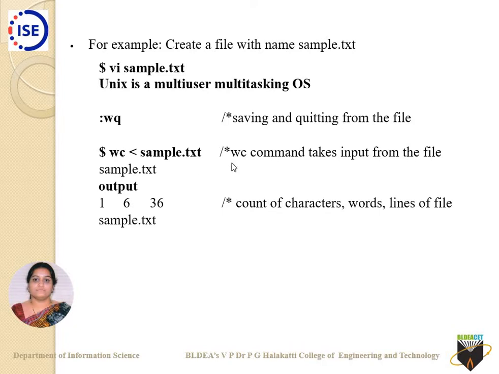When you press the enter key, what will be displayed on your screen? Your screen displays the output 1 6 36. That is one line, 6 words, and 36 characters in this file called sample.txt. This is your WC command used along with this particular file name. This file name is acting as an input here. This is how the output is displayed in the case of standard input.